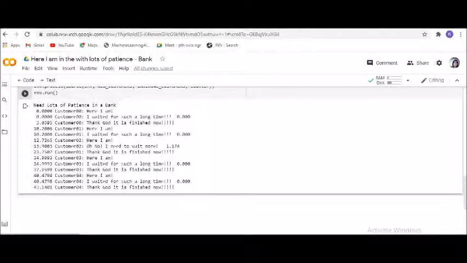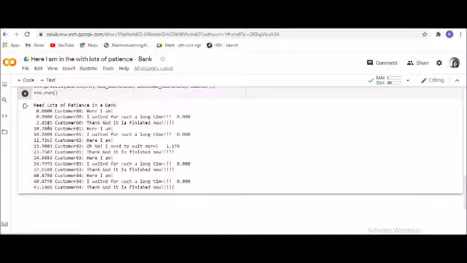The only reason I'm showcasing how these simulations are going is not the dialogue, "here I am, I waited for such a long time, thank God it is finished now." Look at what we are trying to find out here: time, the customer, the patience. The patience has been designed here in terms of maximum and minimum patience. What happens when a person has maximum patience? You can see calm, quiet, humble, waiting, no matter, or asking the other person. So the repercussions of it, you can have a look at completely.